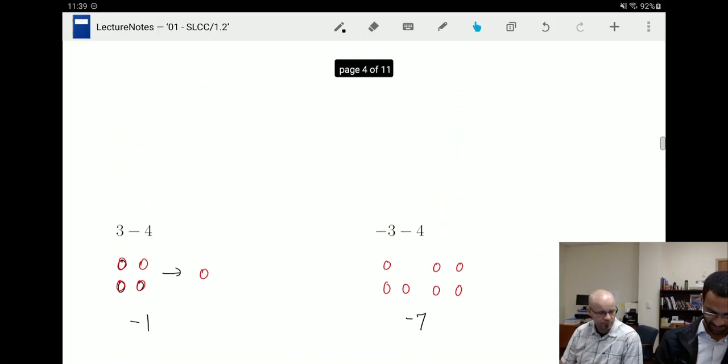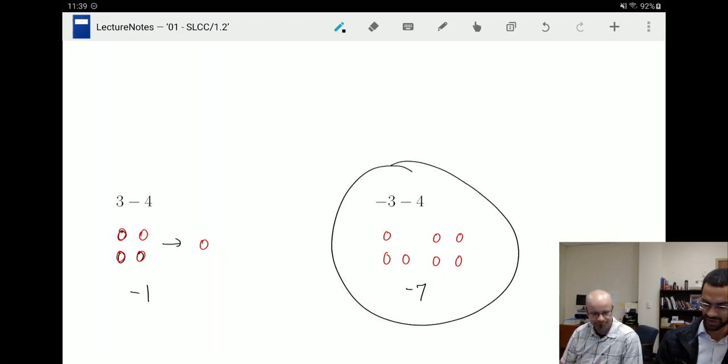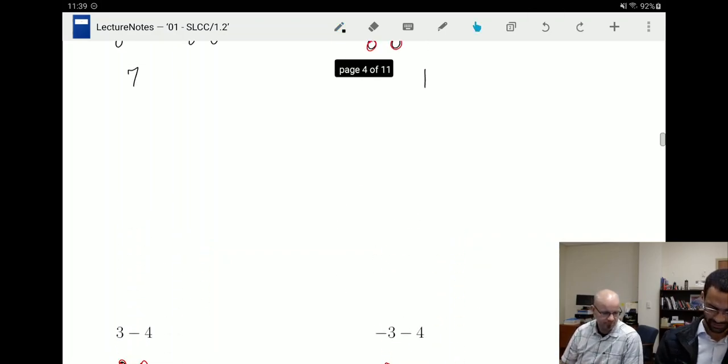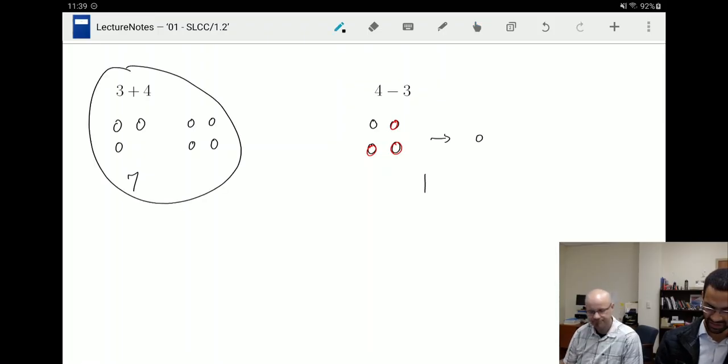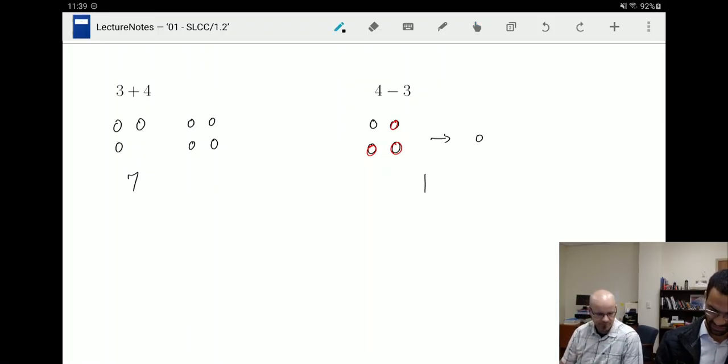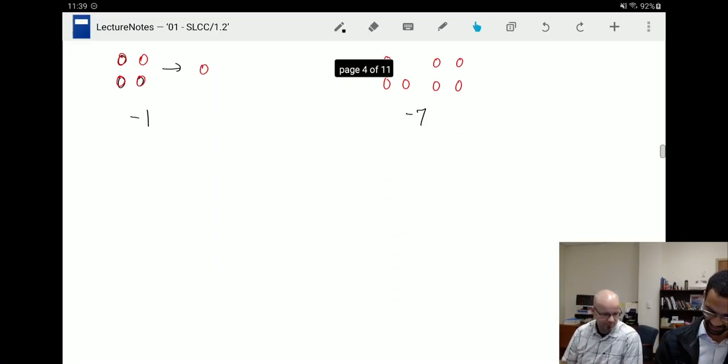Let's look back at that real quick. That would be this one right here, negative 3 minus 4, and that would be 3 plus 4, right? In this case, we have two positives, add together, positive 7. This one here, two negatives, add them together, 3 plus 4 is 7, negative 7, because they're both negative.